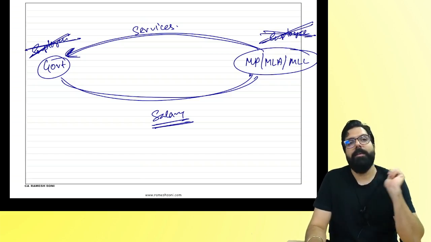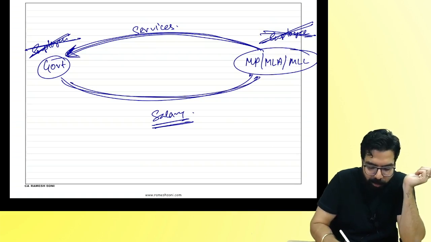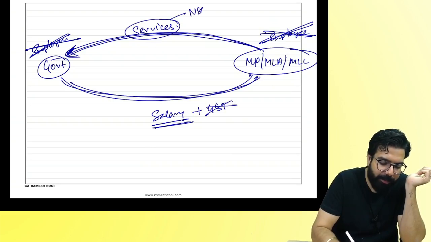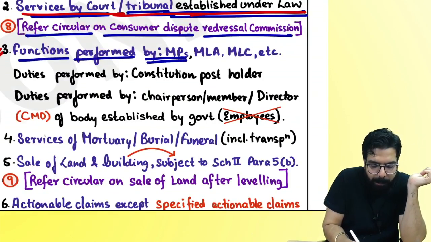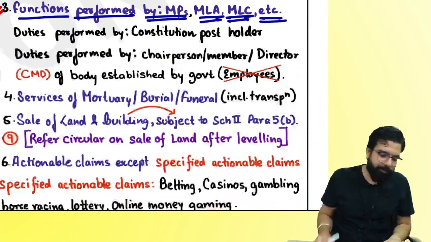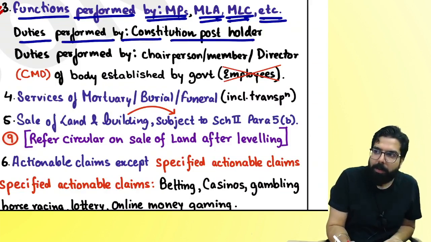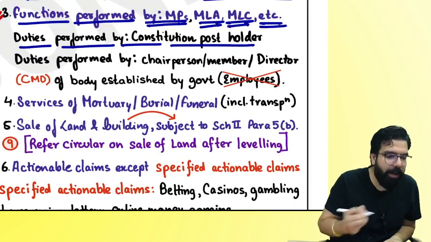Now people ask, sir, when the MPs, MLAs are giving the service and collecting the money, should they also collect GST? The government told, their services are also neither supply of goods nor supply of service. And that was the clarification. Whenever functions are performed by MPs, MLAs, MLCs, etc., it will also be neither supply of goods nor supply of service. Next. Duties performed by constitutional post holder.